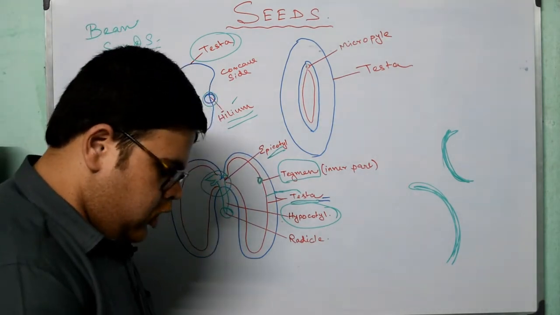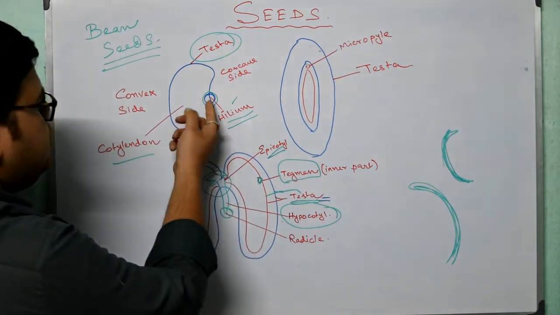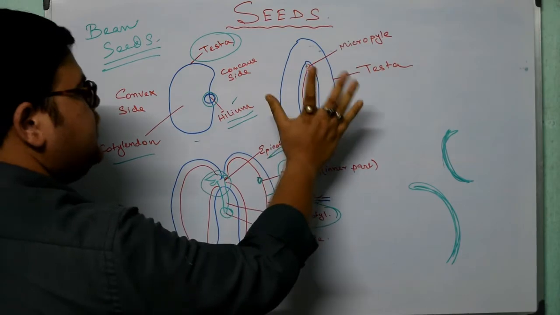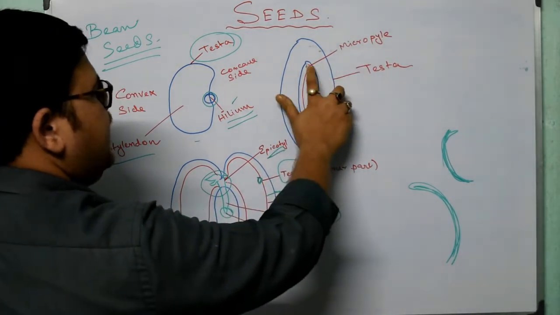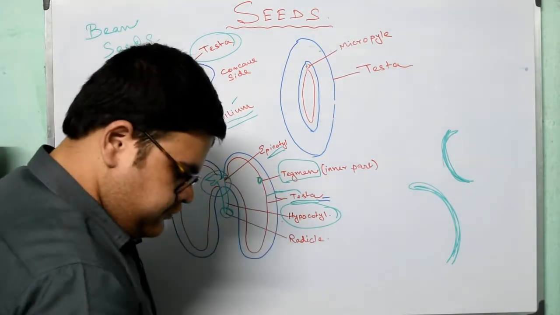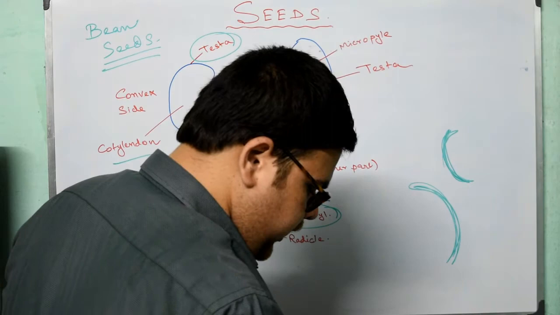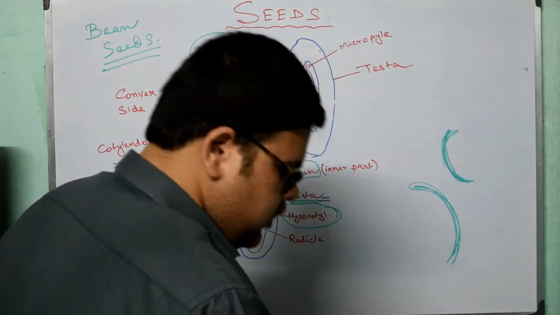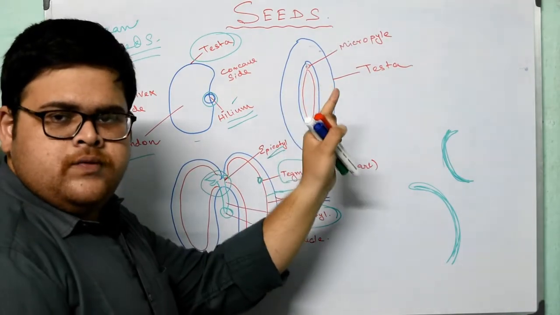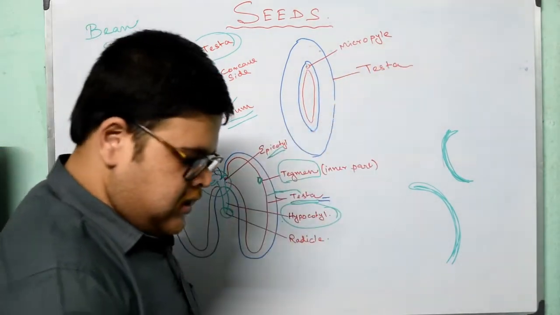A tiny pore called micropyle is situated close to the hilum. See, when we open it up like this, we get this view, and in this view we find a small pore known as micropyle. It marks the opening through which the pollen tube had entered the ovule, so it is now known as micropyle.